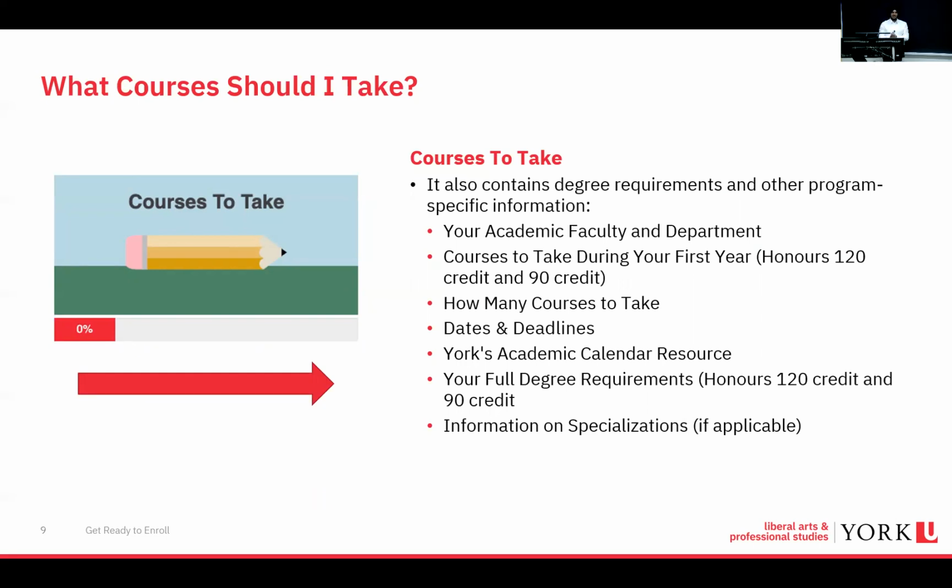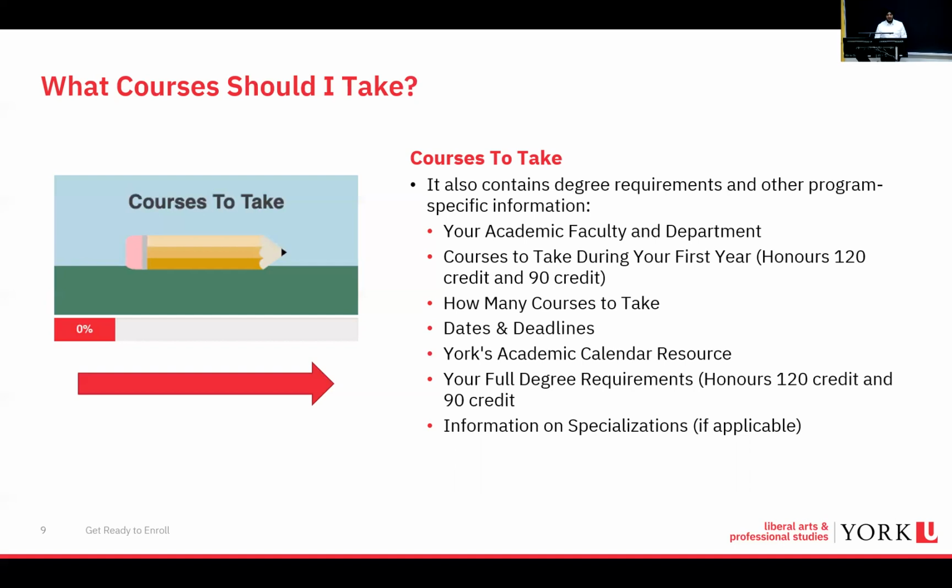There's also information about your courses and which courses to take in your first year. Trust me, it is a stressful process picking your courses in first year because you have no idea what to take. When you click on this page, it'll literally give you a table saying which courses to take, how many credits they need to be, and which semester they need to be in. So make sure that you take the courses required in the required semesters as Why You Start will indicate, because it's very useful to follow the planning that the program directors have put in place, because it ultimately allows for the most efficient use of your time here at York University.